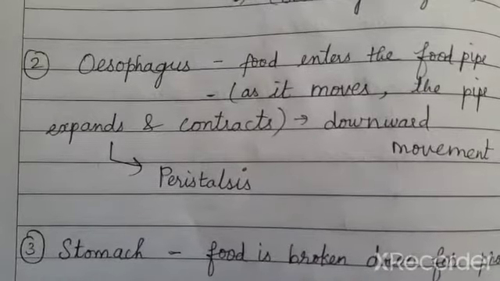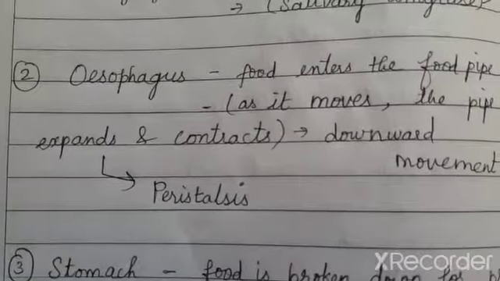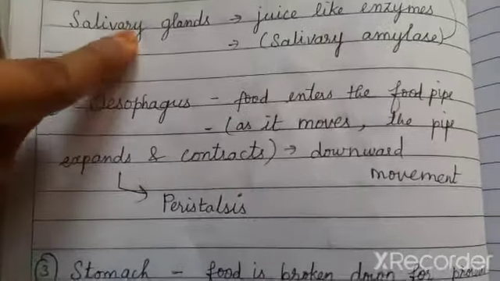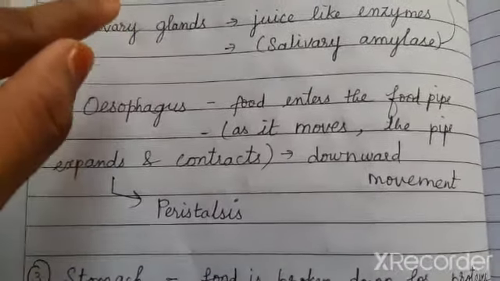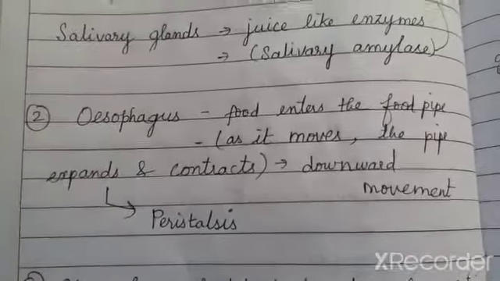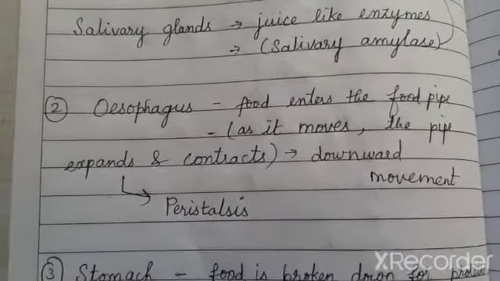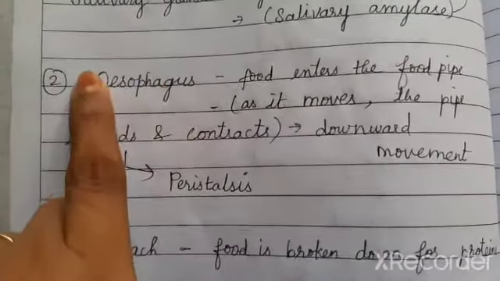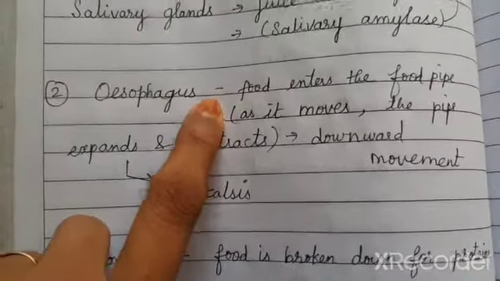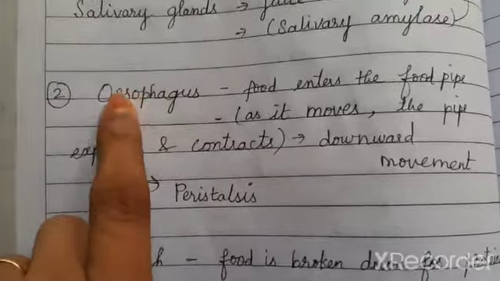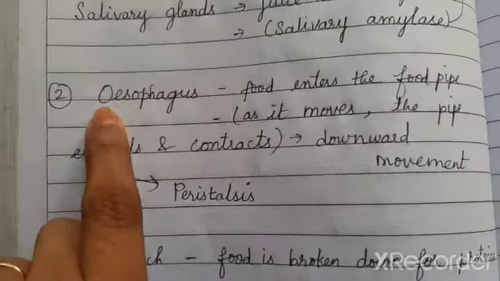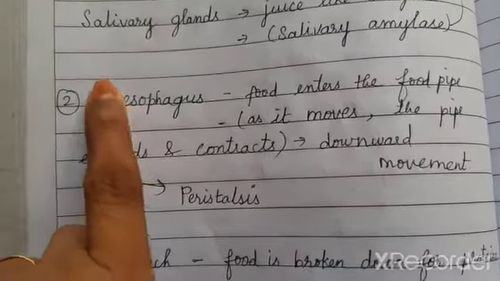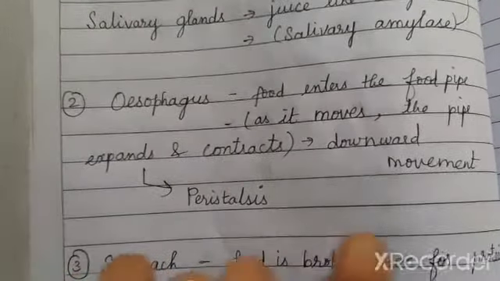Esophagus is the biological term given for your food pipe. So as the food is swallowed, after grinding properly with the help of saliva, it is easily swallowed and it enters your food pipe, that is your esophagus. The O is silent. I call it esophagus, but you have to write it with O. The spelling of esophagus starts with O, but in the pronunciation the O is silent.